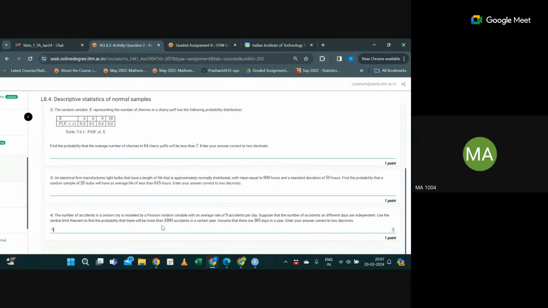Then you will get the form of gamma distribution and beta distribution. We will use them mainly during Bayesian estimation, when we study the topic of parameter estimation. So gamma and beta are not important from the quiz 2 point of view, so we will not discuss them in today's session.